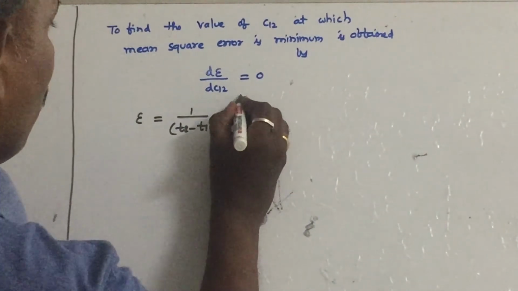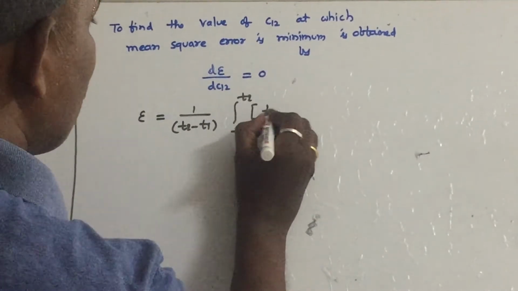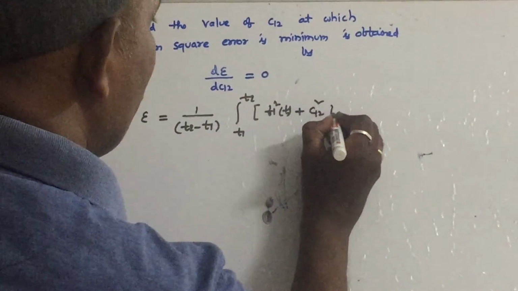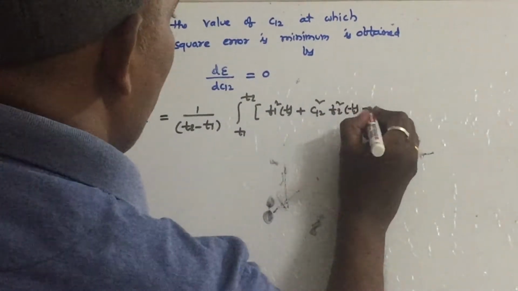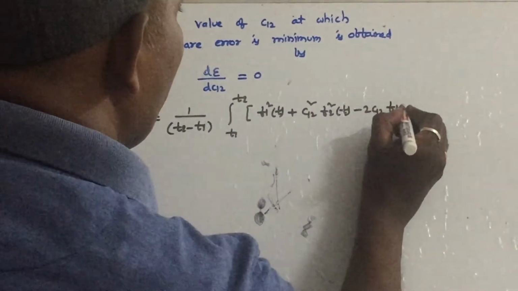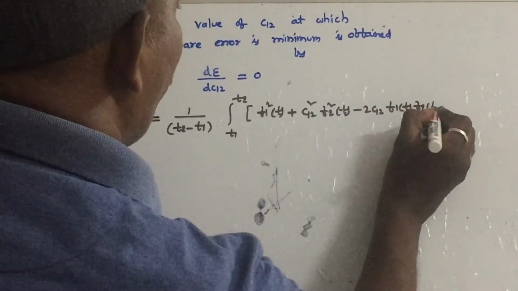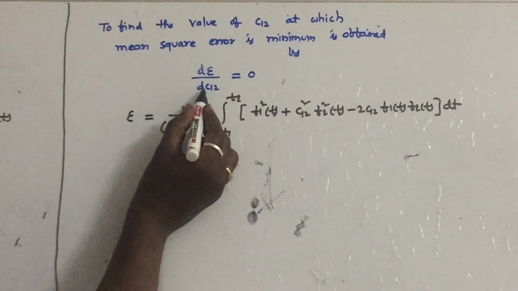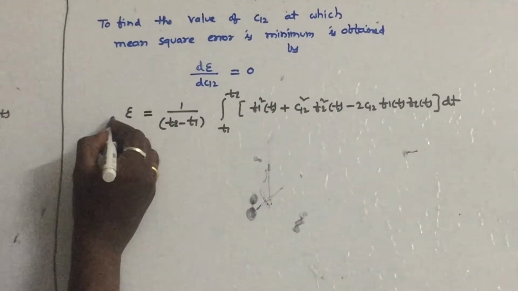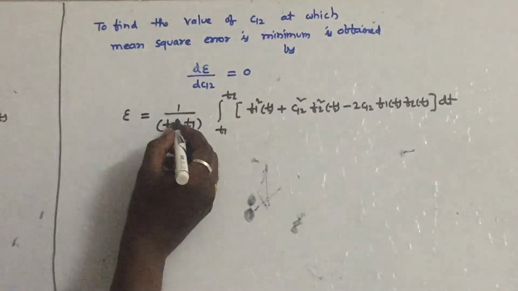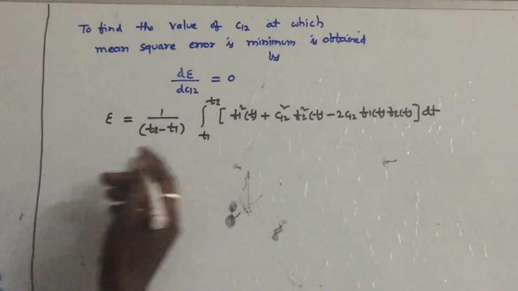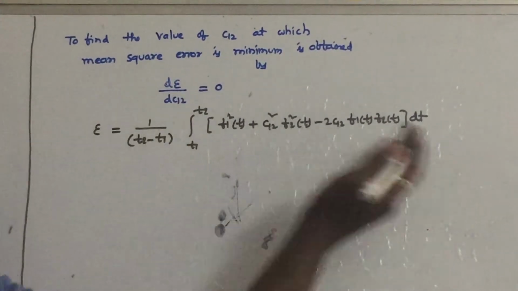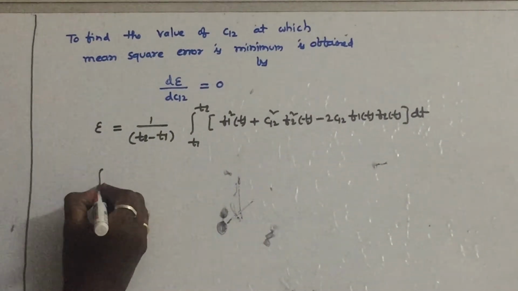So integral t1 to t2, the first term is f1 square of t plus c12 square into f2 square of t minus 2c12 into f1 of t into f2 of t dt. So differentiate this equation with respect to c12 and equate to 0. If you differentiate this equation with respect to c12, the left side will go to 0. So therefore directly differentiate, take c12 inside.